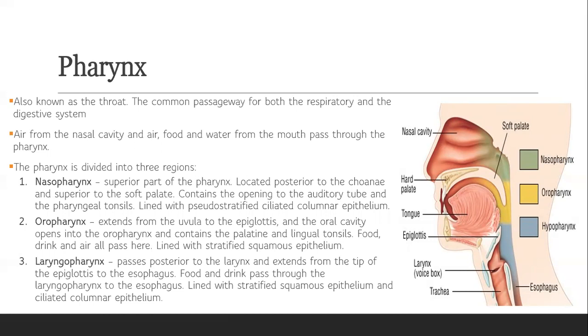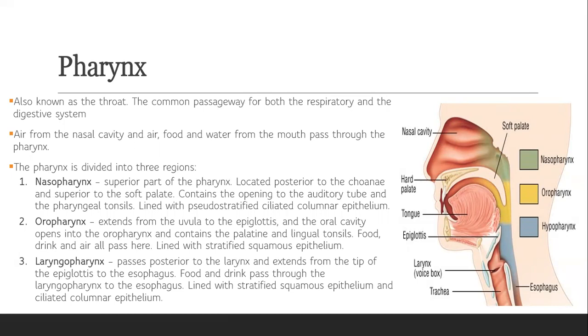Our nasopharynx, from the word itself, it is in the nose. It is the superior part of the pharynx, located posterior to the choanae and superior to the soft palate. It contains the opening to the auditory tube and the pharyngeal tonsils, lined with pseudostratified ciliated columnar epithelium.